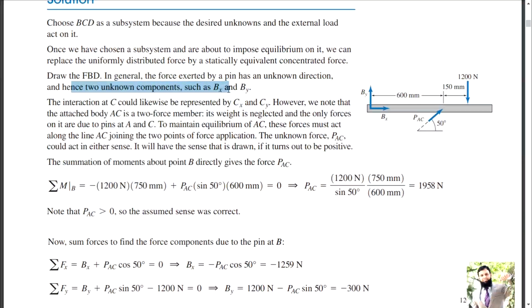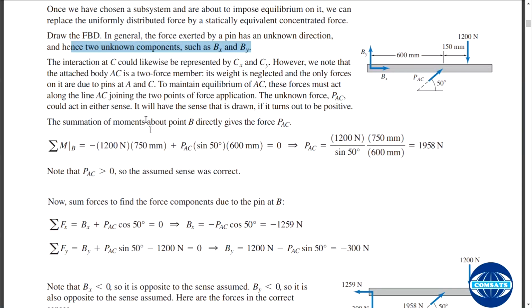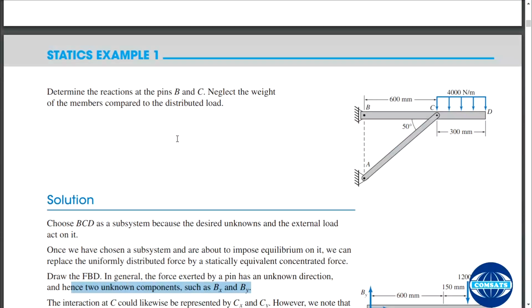Hence two unknown components such as Bx and By. Okay, one thing: how are we going to know that it is not resisting moment? How are we going to know?